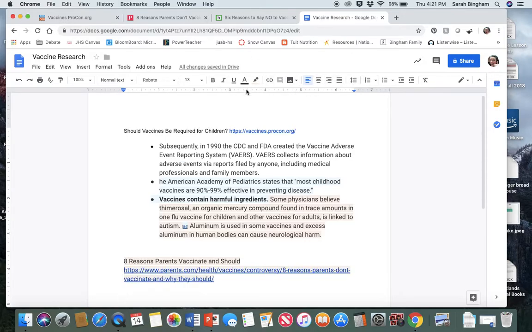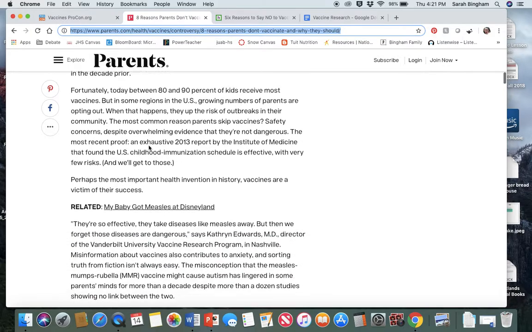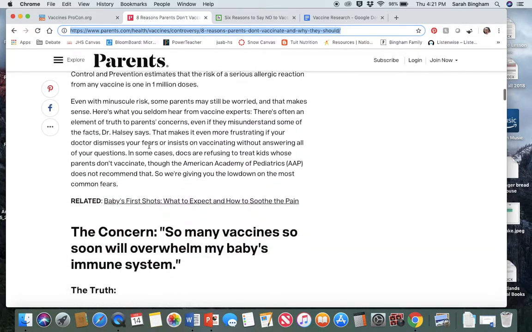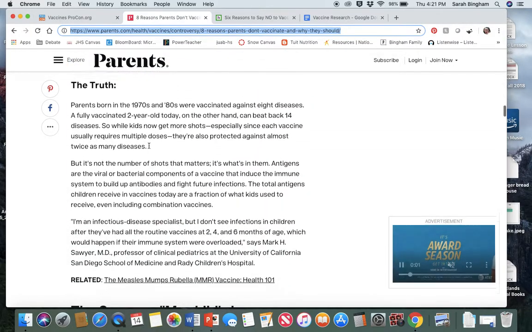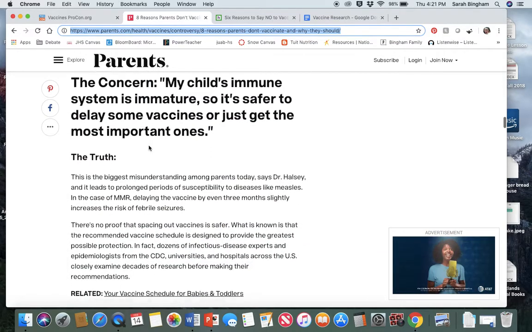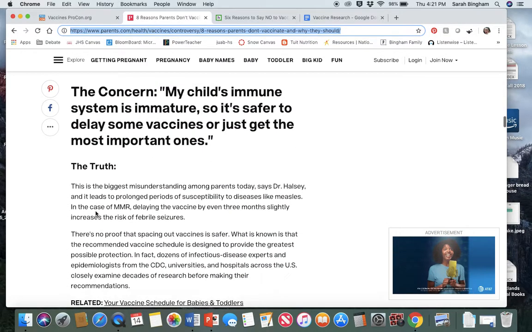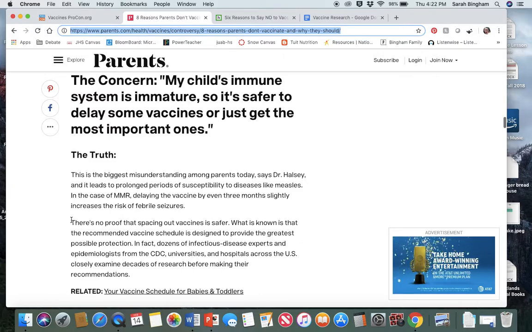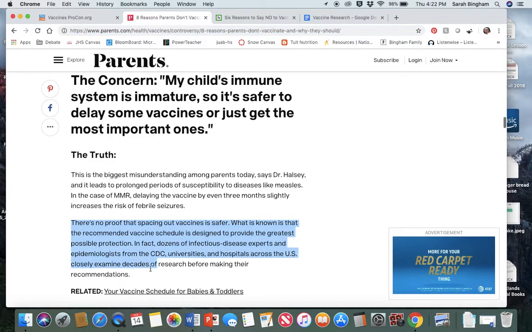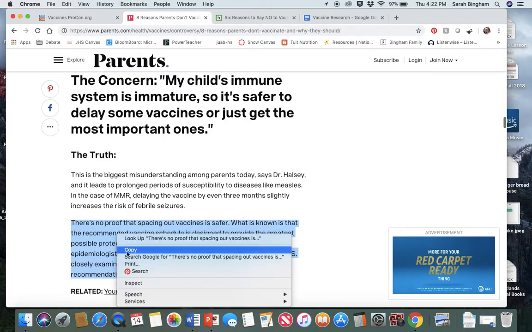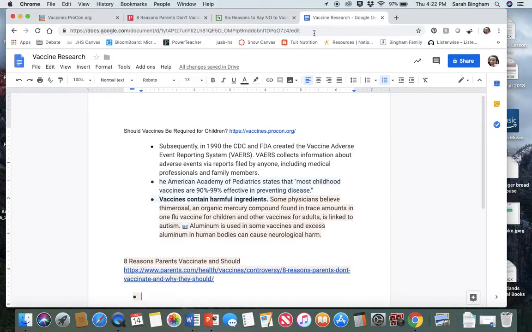I really don't like all of that shading. It's going to bother me. But this is an example, so it should be fine. All right, so here are some. The truth: parents in the 70s, my child's immune system, the truth, it's safer to delay. There is no proof that spacing out vaccines is safer. And I'm going to just copy all of that and paste it right here.